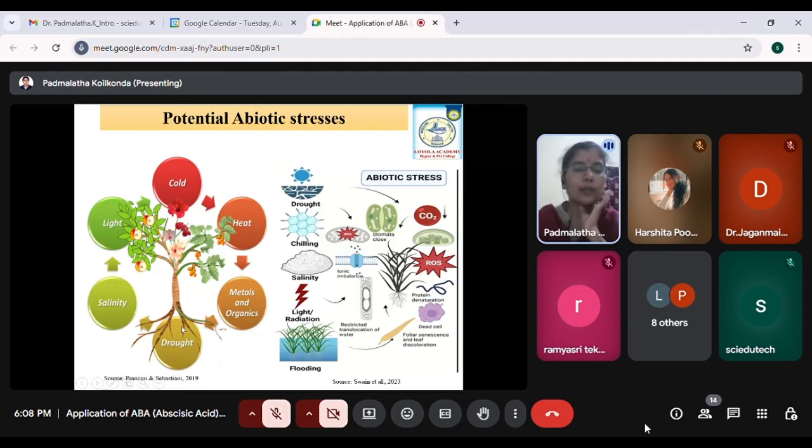Today's topic is drought stress, so I would like to concentrate more on drought. Though there are other factors like cold, heat, metals and light, drought plays a very important role in causing the loss in yield. There are different factors affected by drought: stomatal closure, then ROS production, and finally the cells would be dying.